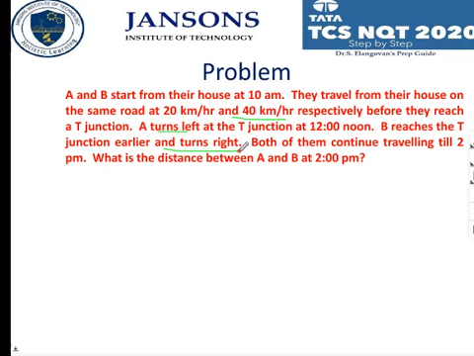This is not coming into the regular method, but it is very basic. We need to know the formula: D is equal to S into T. That formula alone you need. Otherwise, it is a very basic problem, and this is asked in TCS. I don't know which year, but in the last 3-4 years it has been asked.